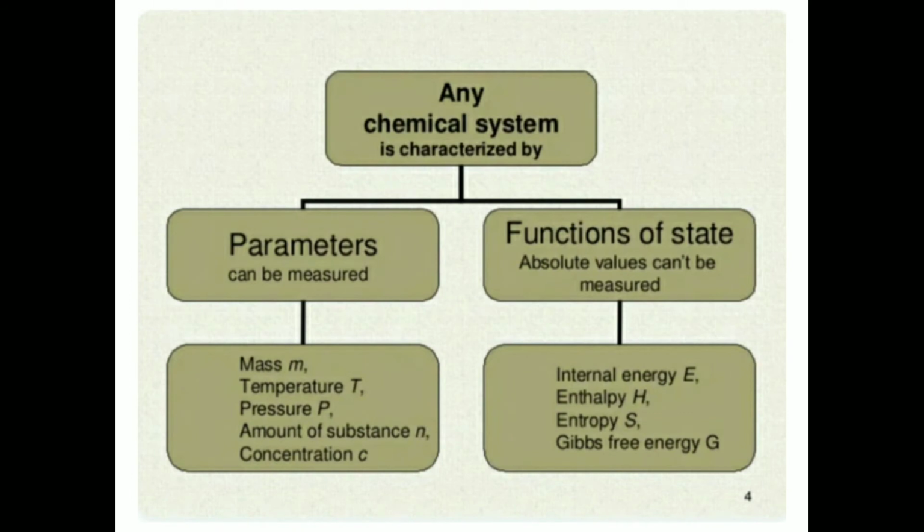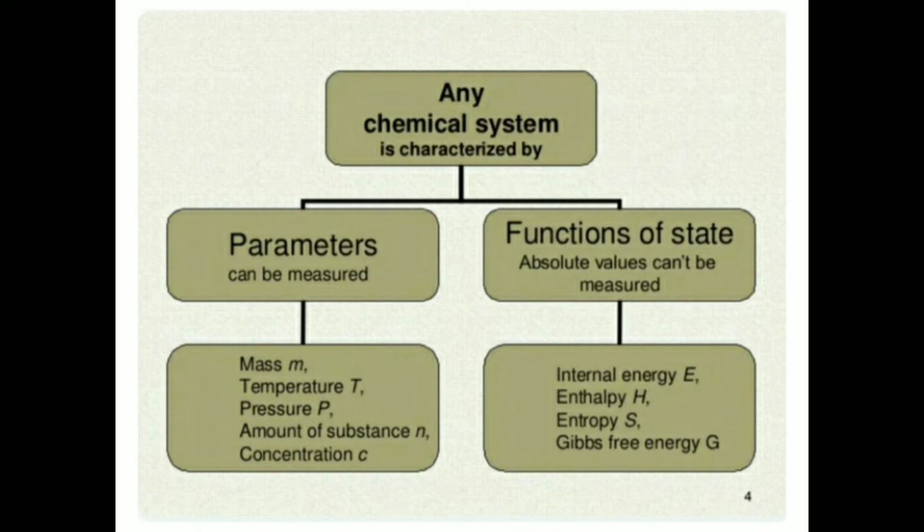Any chemical system is characterized by two things: parameters and functions of state. First, parameters can be measured: mass M, temperature T, pressure P, amount of substance N, concentration C. Next, function of state.